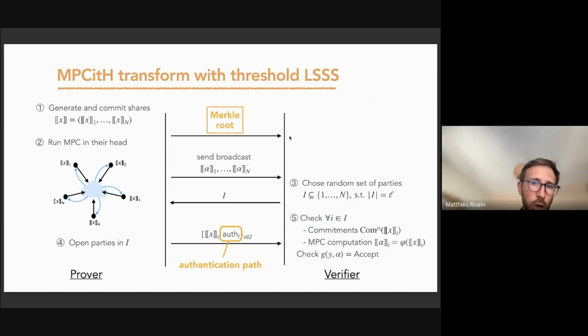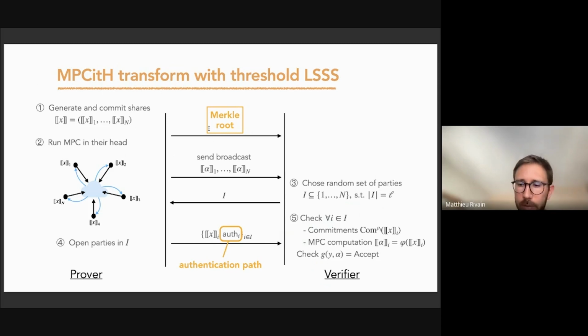We'll generate the sharing and then commit it with a Merkle tree. Each leaf will be a secret share, and the root will be the common commitment for the sharing. It also implies that when we reveal some parties, we reveal the share and the authentication path to the Merkle root.